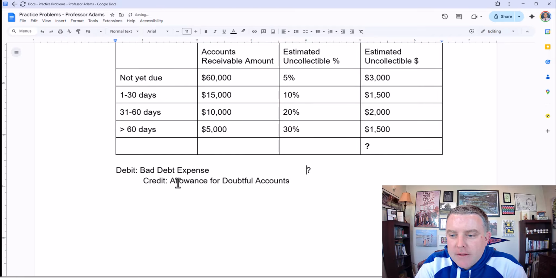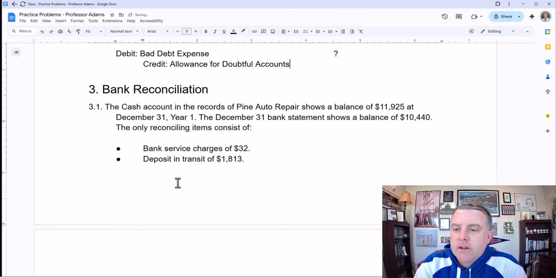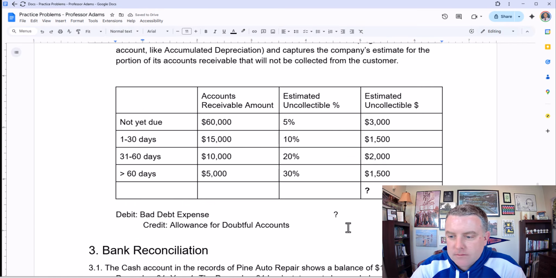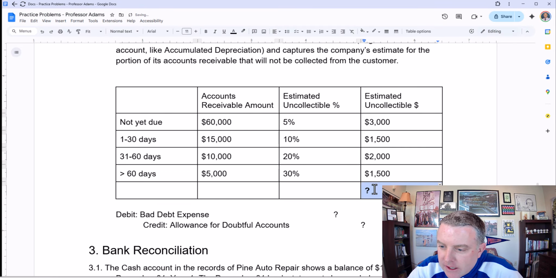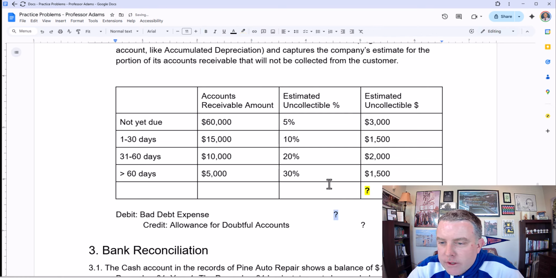And the amount that we put in here comes from the amount up here from the table. All right, so I'll just indicate that here with a highlight. And so these question marks are for the same amount. The number that we calculate in that table is the number that we use in the journal entry.